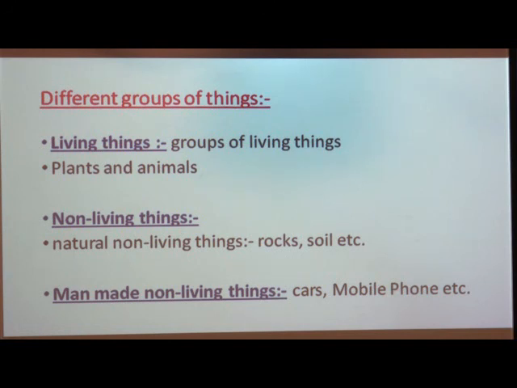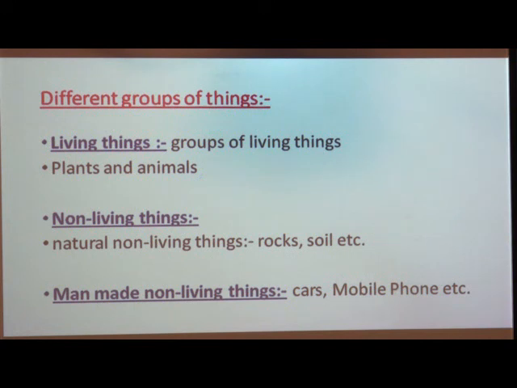For example, rocks, soil, etc. are natural non-living things, and things like mobile phones, cars, stationery, books, notebooks are made by man. That means they are man-made non-living things.